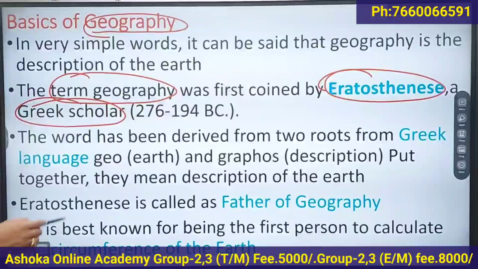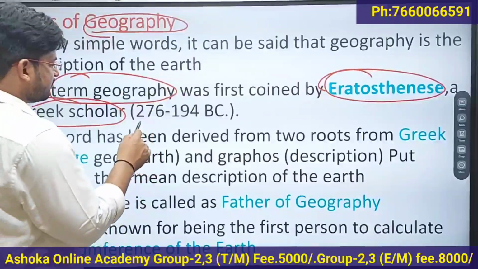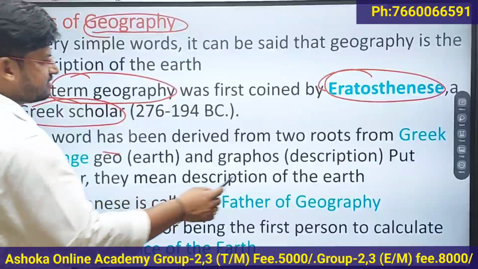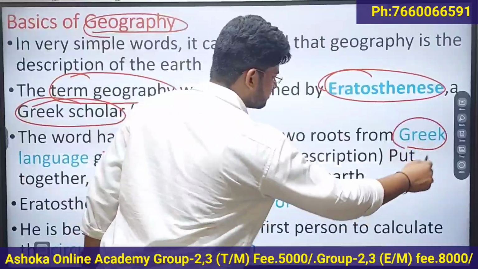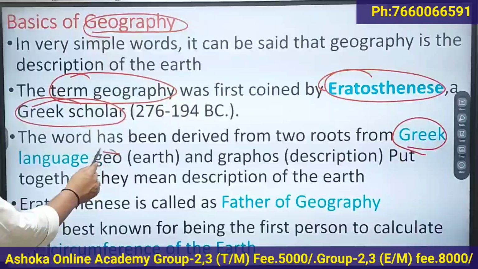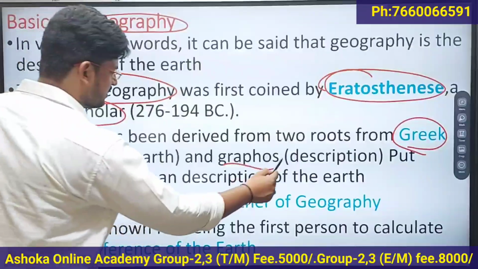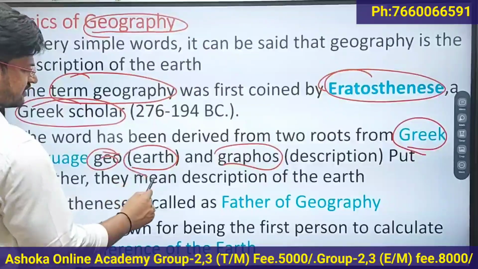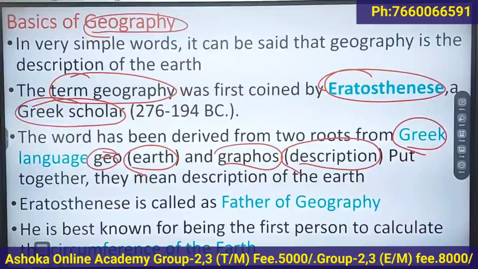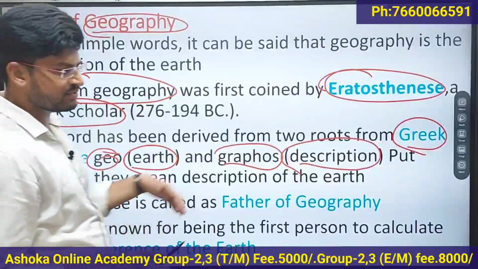And from where was this geography word derived? It's derived from the Greek language, from two terms, that is geo and graphos. Geo means earth, graphos means description.